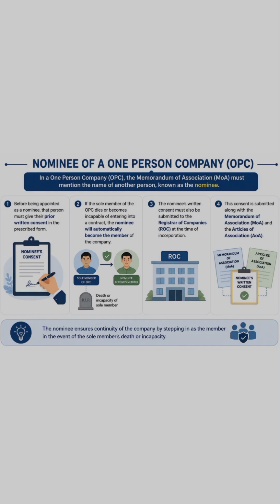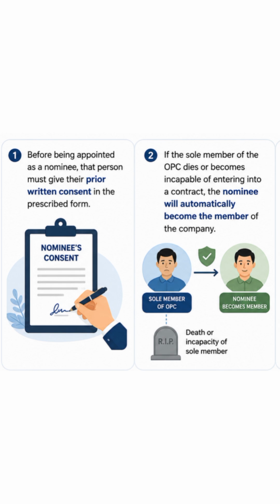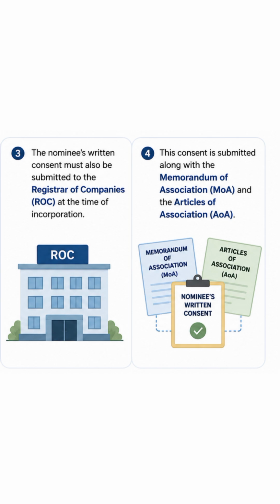Who is a nominee? If the sole member of the OPC dies or becomes incapable of entering into a contract, the nominee will automatically become the member of the company. Before being appointed as a nominee, that person must give their prior written consent in the prescribed form. The nominee's written consent must also be submitted to the Registrar of Companies, that is ROC, at the time of incorporation along with the MOA and AOA.